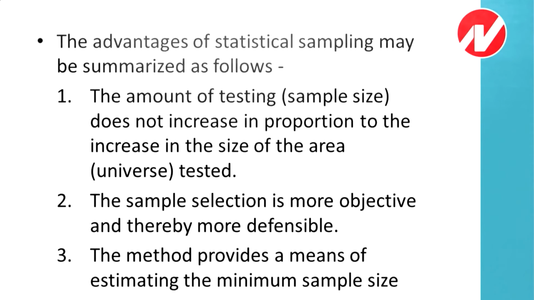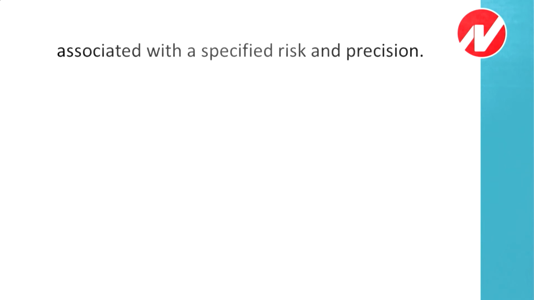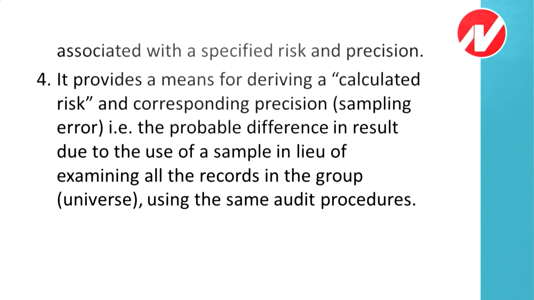The method provides a means of estimating the minimum sample size associated with a specific risk and precision. This method also gives the minimum sample size you should take. If you find a specified risk and precision, if you feel there is some risk, then how much sample size you should take, even that is being given in this statistical sampling method. It provides a means for deriving a calculated risk. This method also gives you a way to take calculated risk, and corresponding precision, that is, it helps you with how much risk there is and how much error.